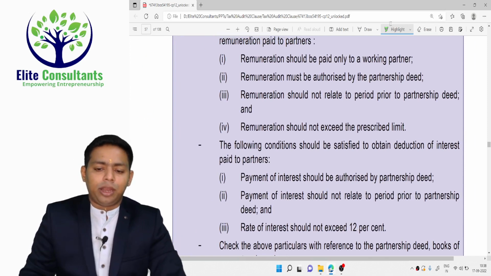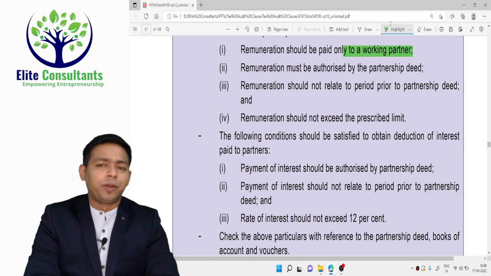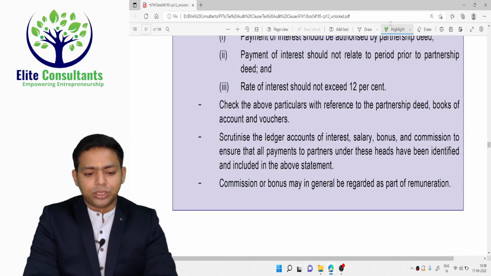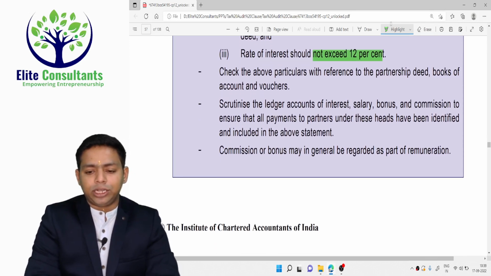Remuneration to working partner. Remuneration has to be given only to the working partner. You cannot give it to the non-working partner. It has to be as per partnership deed. All those things are there in the sections. We will not go into depth of that. Interest is maximum 12%. It cannot exceed 12%.